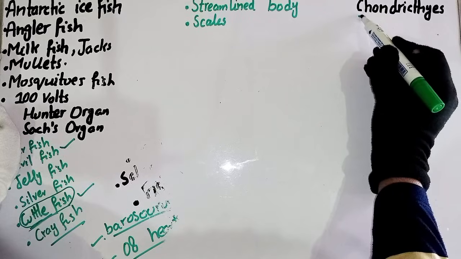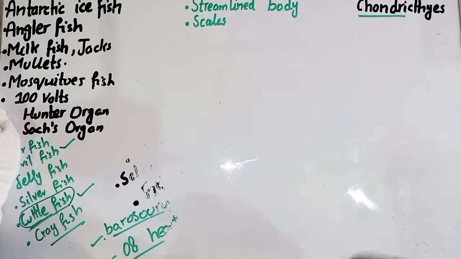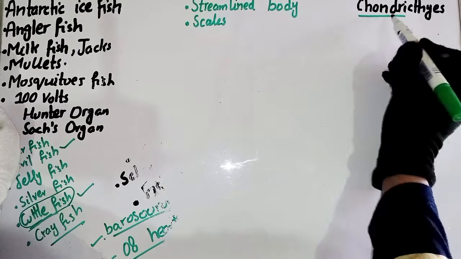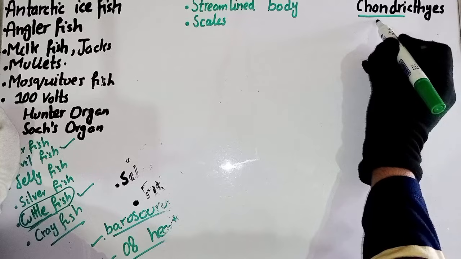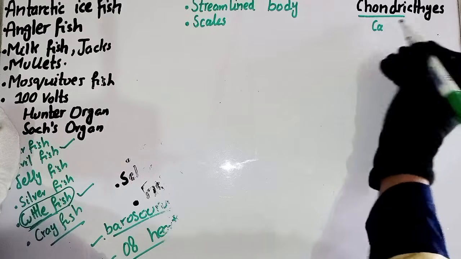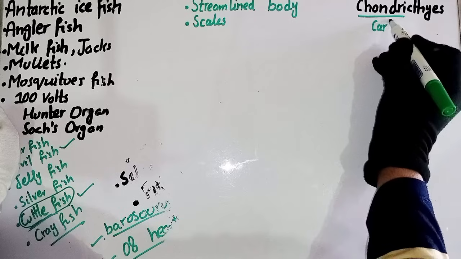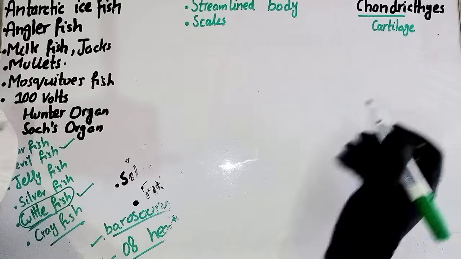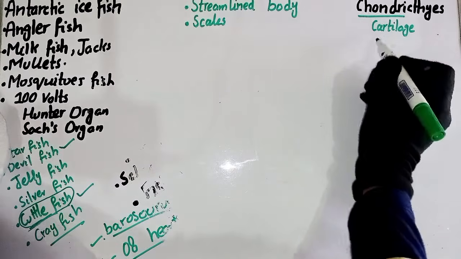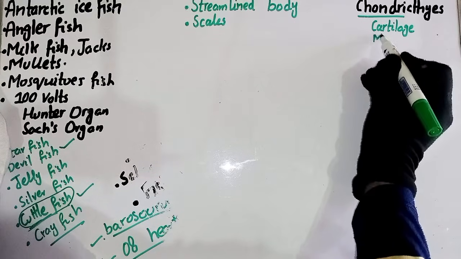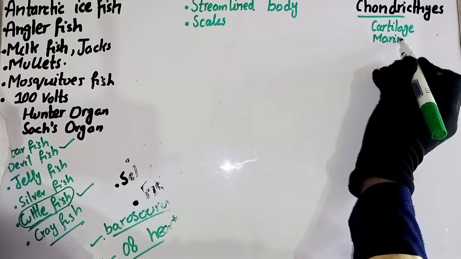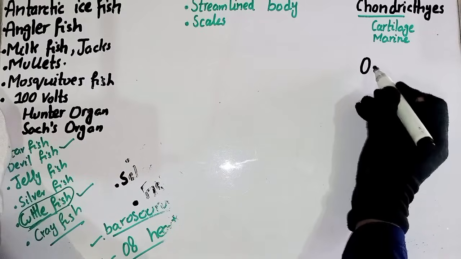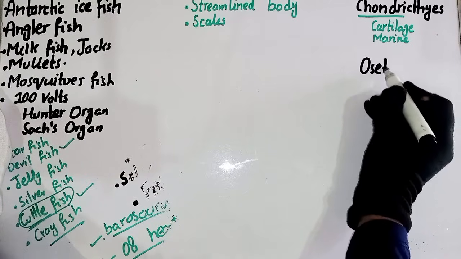So chondro and chondric mean something related to cartilage. The Chondrichthyes are a group of fishes that have a skeleton made up of cartilage. This group is present in the marine environment, and the Osteichthyes are present in the freshwater environment, and these are the bony fishes.